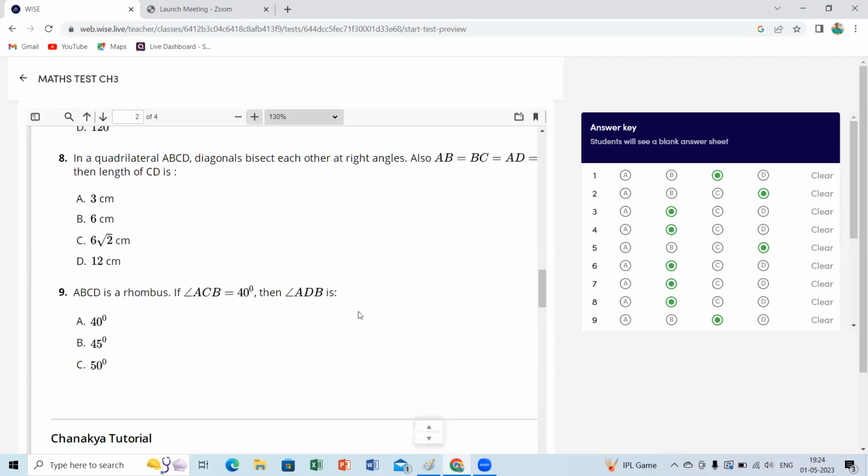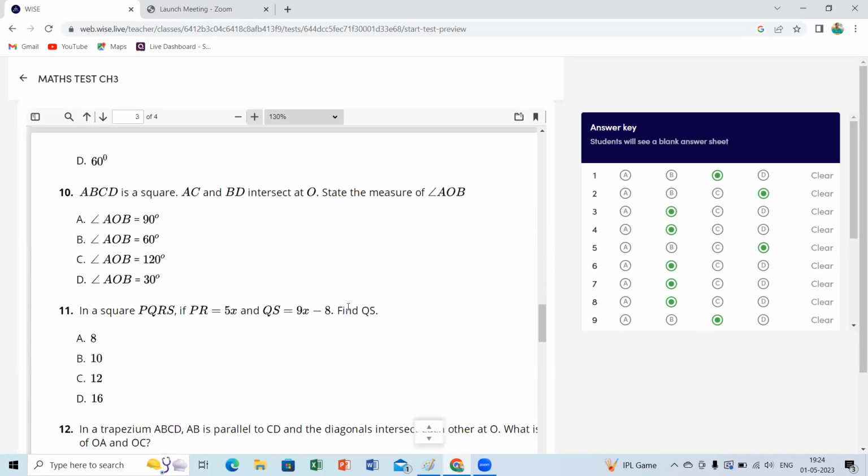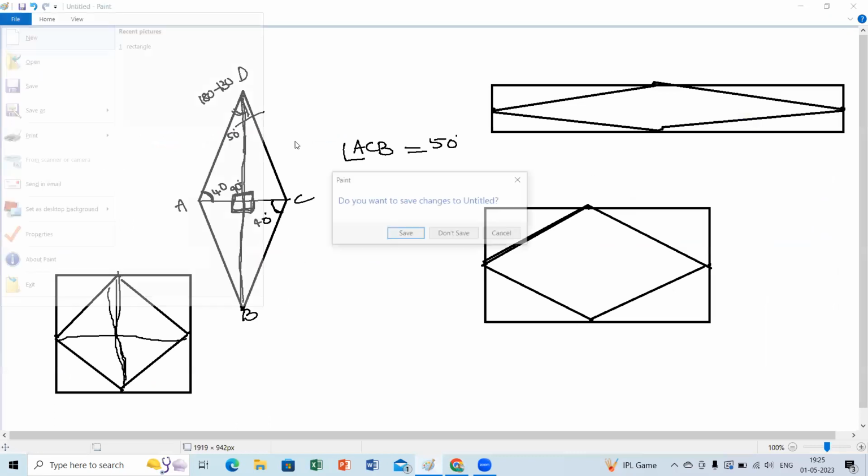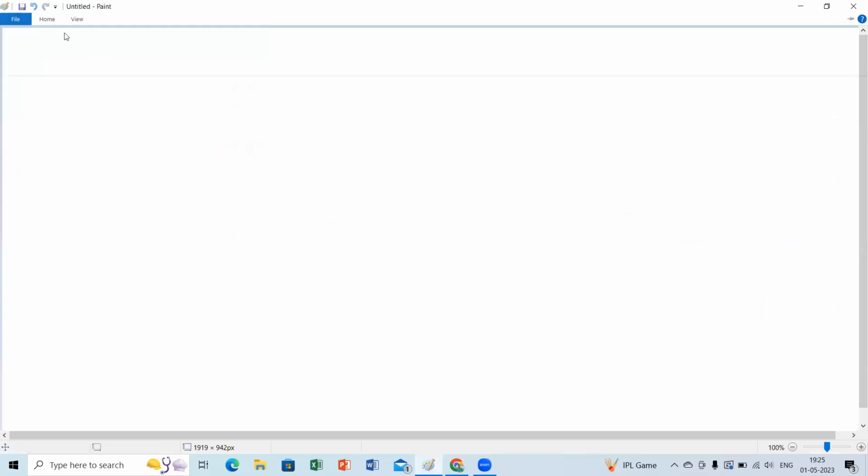Any other question? Someone asked about the ninth. Ma'am, I also asked for the 11th. Question number 11: in a square PQRS, PR means diagonal, because it's not adjacent, it's opposite. So PR is 5x. What do you know about the diagonals of a square, children? Ma'am, diagonals are equal. Think once again. Perpendicular, ma'am.